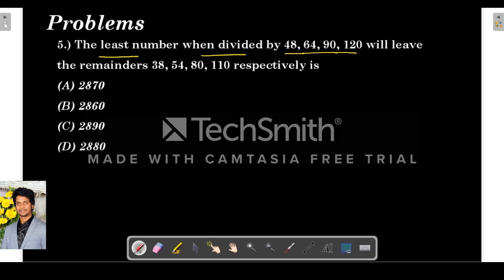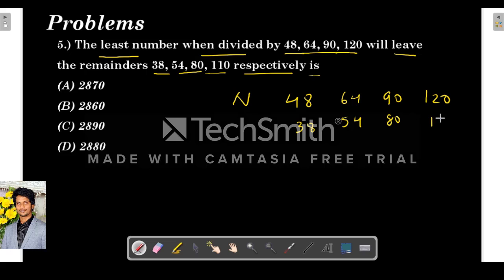The next question is: the least number which when divided by 80, 48, 64, 90 and 120 will leave the remainders 38, 54, 80 and 110 respectively is. So they are telling us there is a number n which when divided by 48 leaves remainder 38. When it is divided by 64 it leaves remainder 54. When it is divided by 90 it leaves remainder 80, and similarly when it is divided by 120 it leaves remainder 110. If you observe, the difference between the divisor and remainder is 10 here, here also 10, here also 10, here also 10.